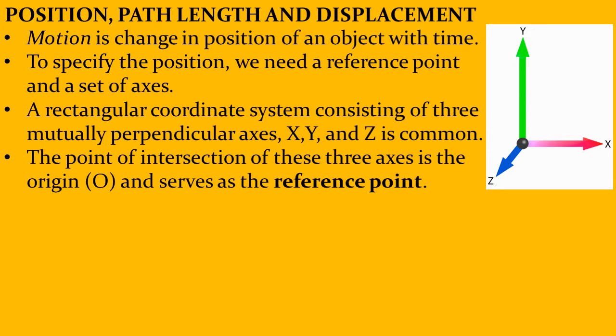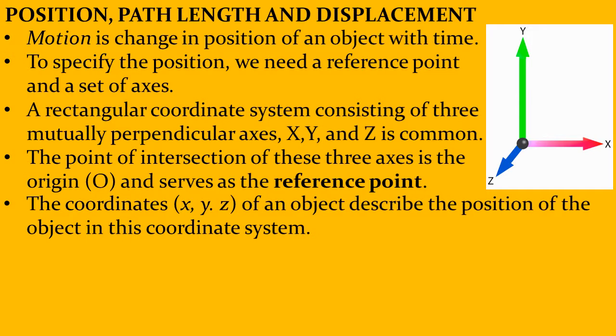What I explained to you just now is a rectangular coordinate system. The point of intersection of these three axes is called the origin, and that serves as the reference point for us. Now, the coordinates x, y, z of an object describe the position of that object in this coordinate system.